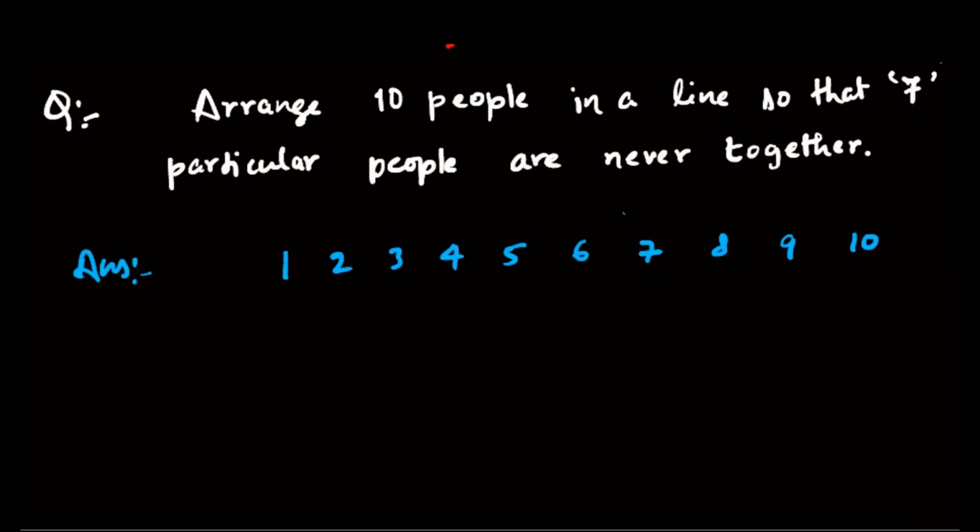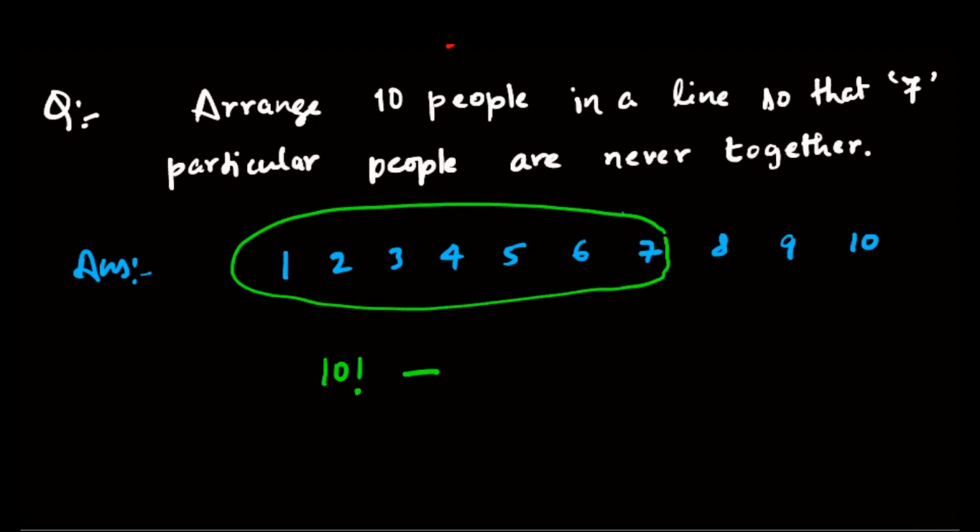So never together means what? Total minus what I'll do. How many ways can these 10 people be arranged in a line? That is n factorial, so 10 factorial, minus when 7 of them are together. So this is acting as one quantity, one group, and then 1, 2, 3 plus 1. So 4 factorial. And then these 7 people can themselves be rearranged in 7 factorial ways, right?